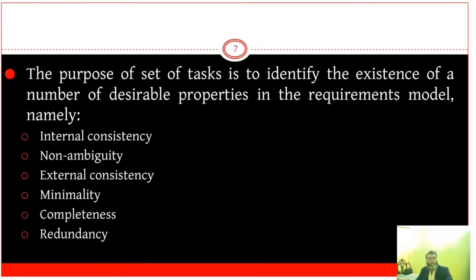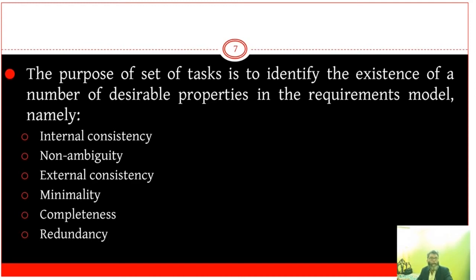The purpose of this set of tasks is to identify the existence of a number of desirable properties in the requirement model, namely internal consistency, that is, a requirements model is internally consistent if no contradicting conclusions can be derived from it. Non-ambiguity means that requirements cannot be interpreted in more than one way. Unfortunately, ambiguity can be easily introduced in a requirement model, especially when natural language is used.